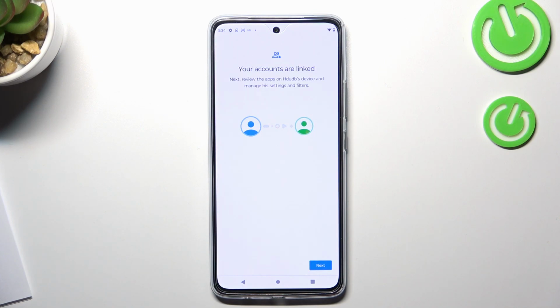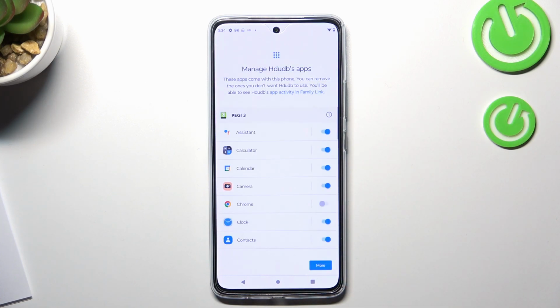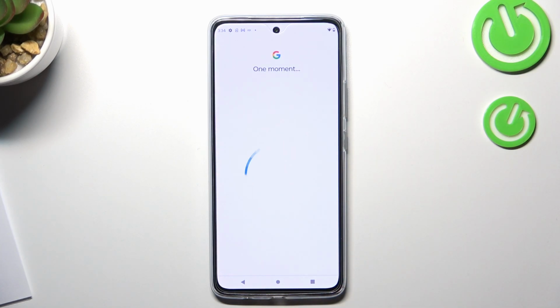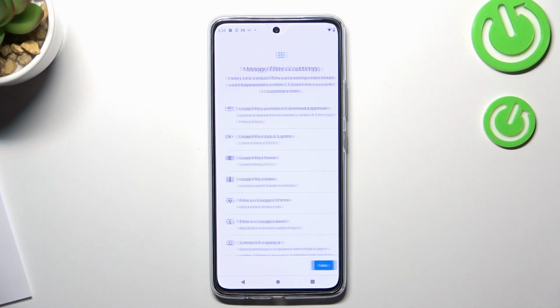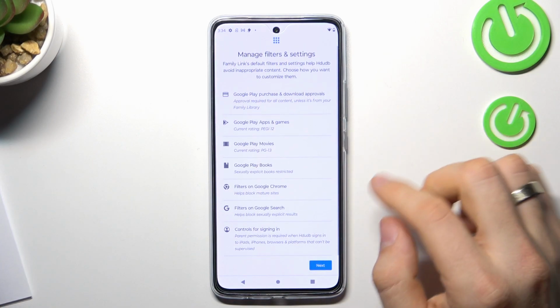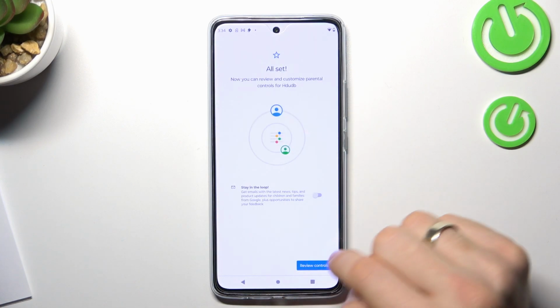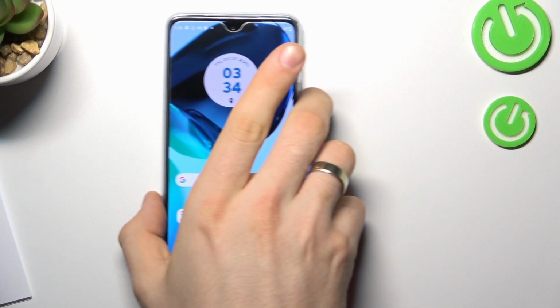Wait a while. Click next. Scroll down, choose next. Scroll down again, choose next, skip, and go back to the home screen.